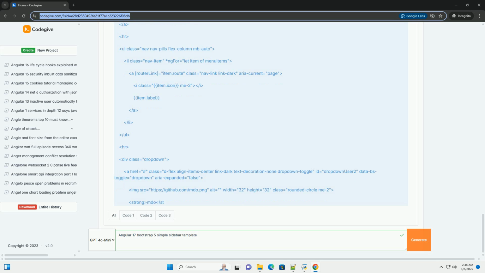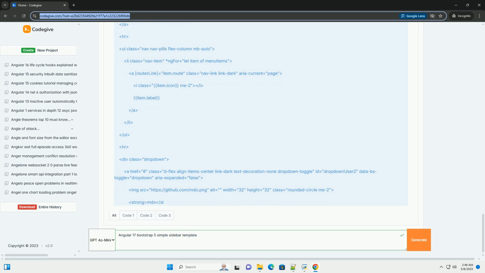Active route highlighting: use Angular's routerLinkActive directive to highlight the currently active menu item in the sidebar. Dynamic menu items: fetch menu items from a service or configuration file instead of hard-coding them in the component.